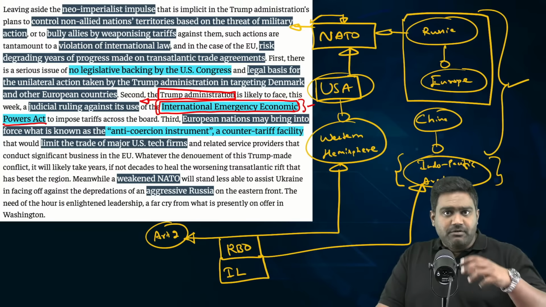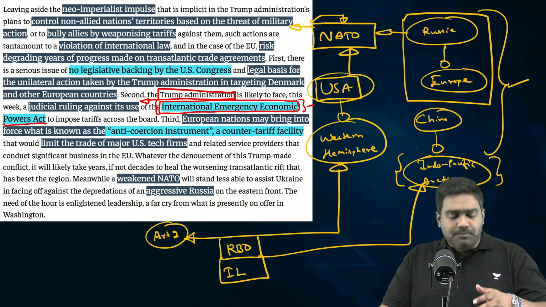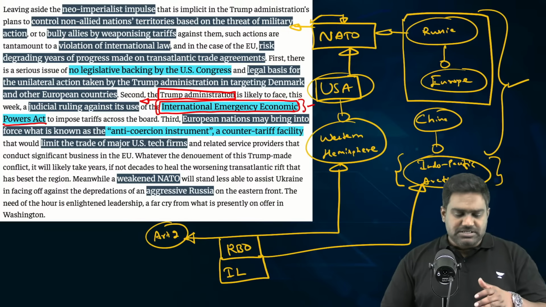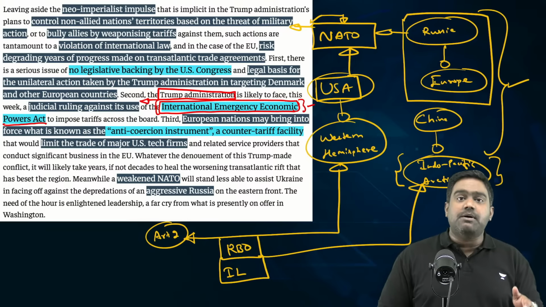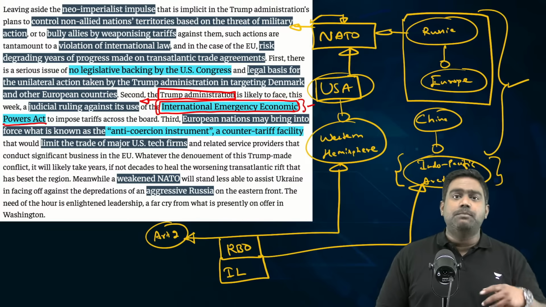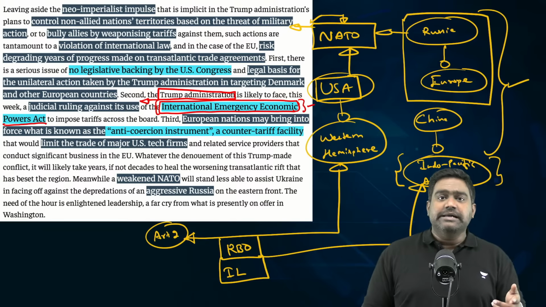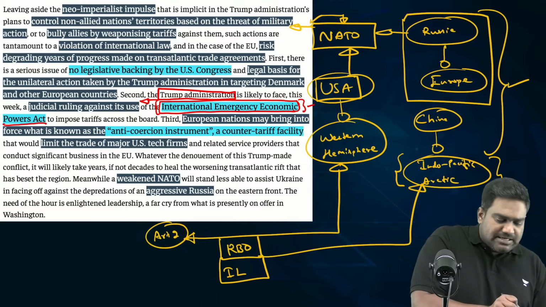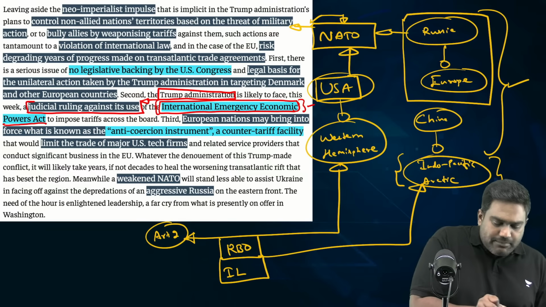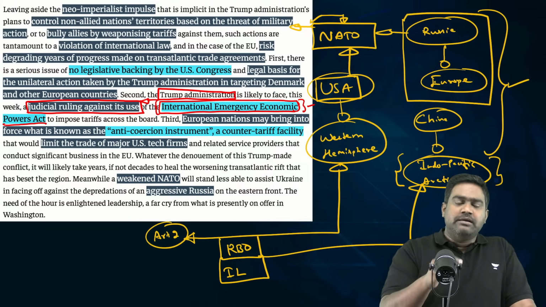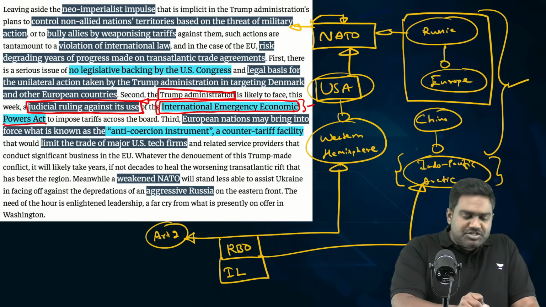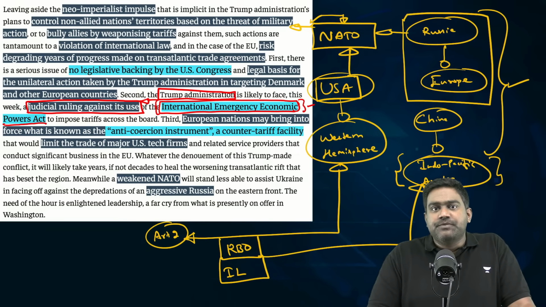And this week, there will be a very important ruling on whether Trump can invoke these emergency powers under the International Emergency Economic Powers Act to levy these tariffs, to blackmail others, to bully others. Is it legally valid? That is something which is being examined by US courts. And there will be a ruling this week, very soon, which is likely to have significant implications.